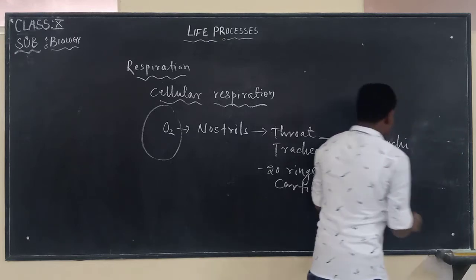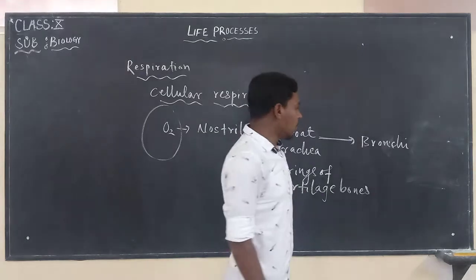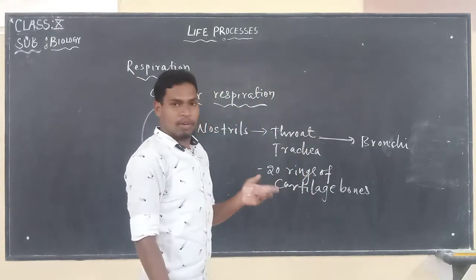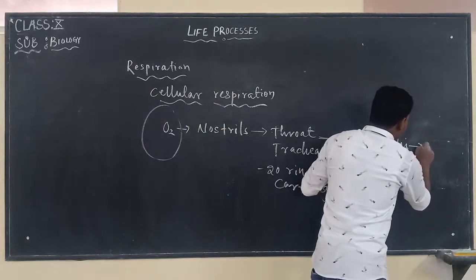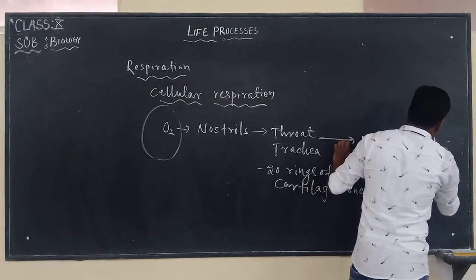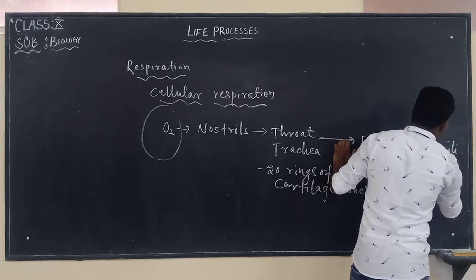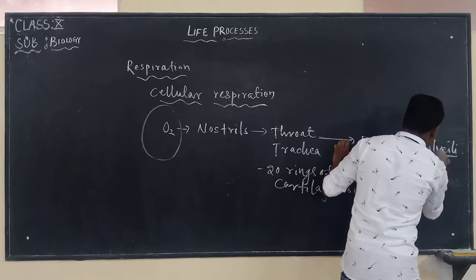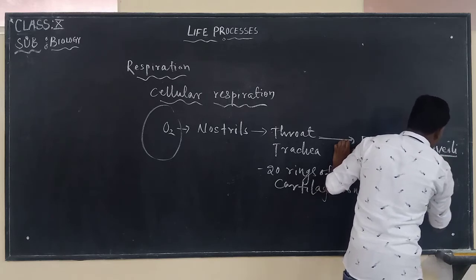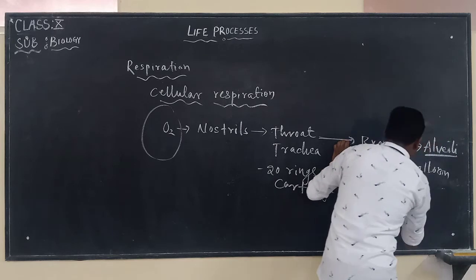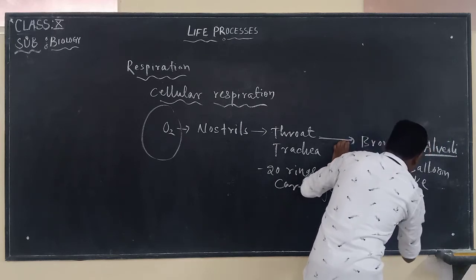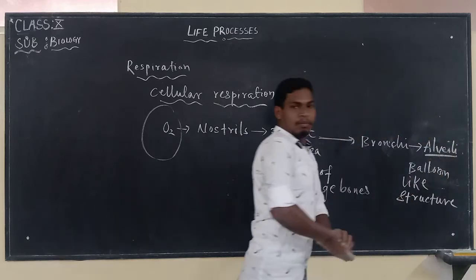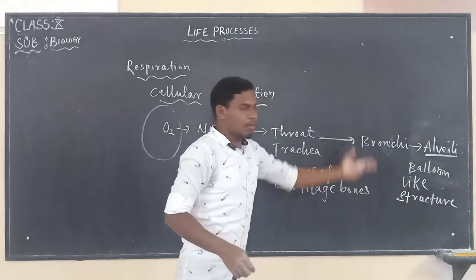Now these bronchi are further divided into many branches called bronchioles, and the terminal end is known as alveoli, right? Alveoli are balloon-like structures.